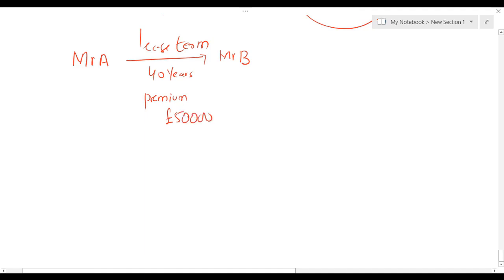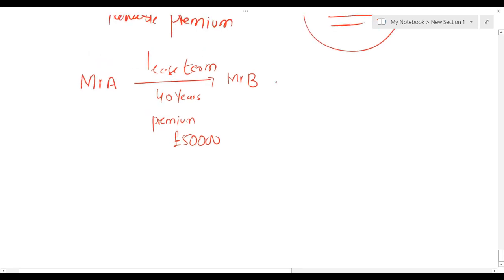Now what happened after maybe 1 or 2 years? Mr. B, what he did? Mr. B sublets this property to Mr. C. Now lease term we have, let's say 25 years. This time Mr. B is receiving the premium. Let's say Mr. B has received the premium 40,000.